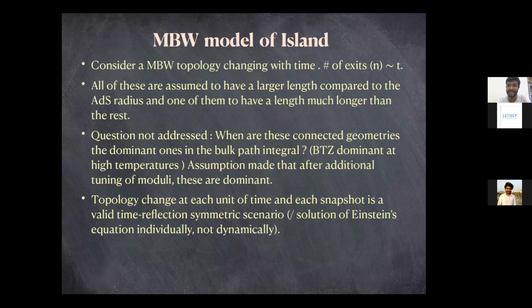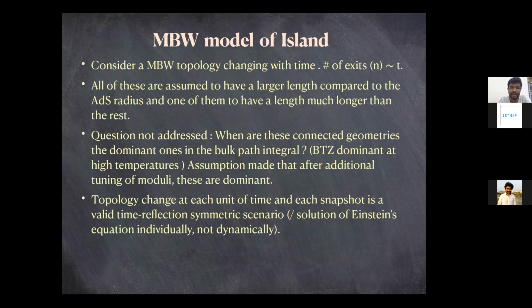All these smaller exits that get created at each time step are modeled as the Hawking quanta being radiated from the bigger exit, which is an evaporating black hole. These will become clearer as I show you more pictures.